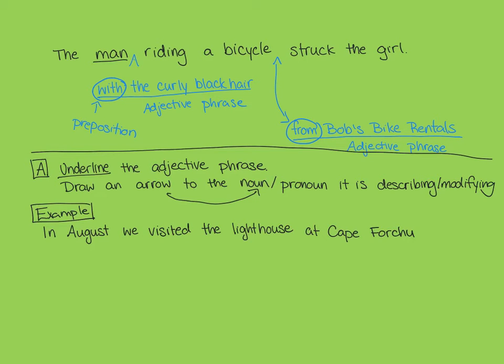So this is our adjective phrase, and see, it starts with our preposition at, and it is modifying the lighthouse. So without all my other little markings, it would look like at Cape Forshue. You could circle the preposition if you like, but we need to make sure we underline that whole adjective phrase and we draw an arrow to the lighthouse that it is modifying. I will warn you that number 5 actually has 2 adjective phrases. All the other sentences just have 1, but there will be 2 in question number 5 for part A.